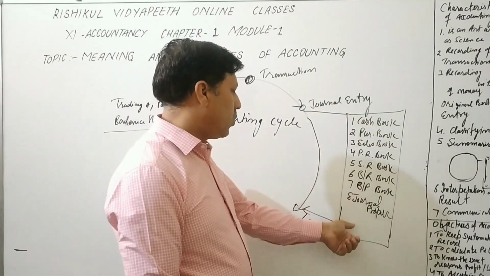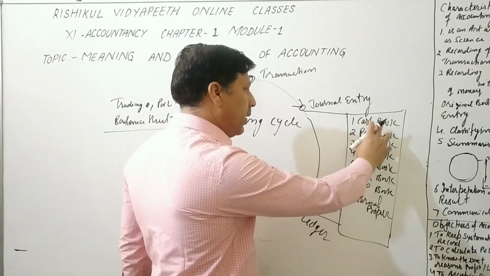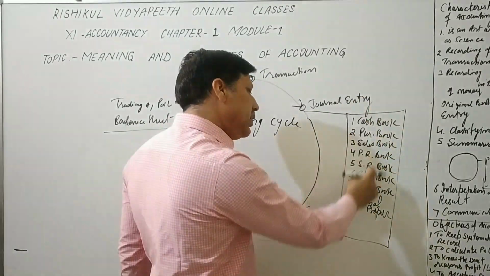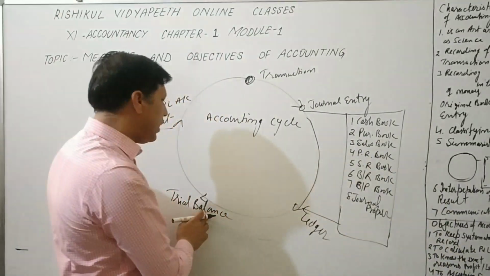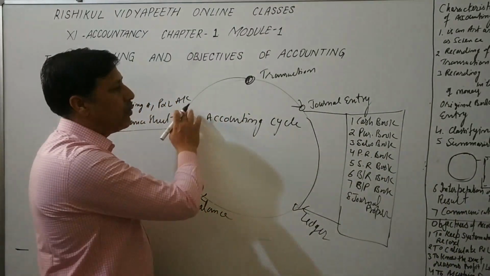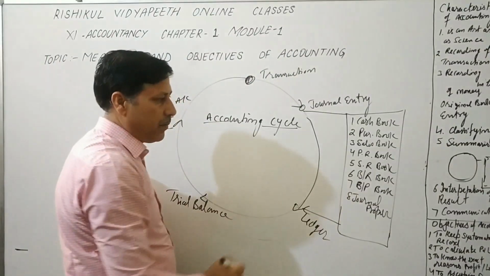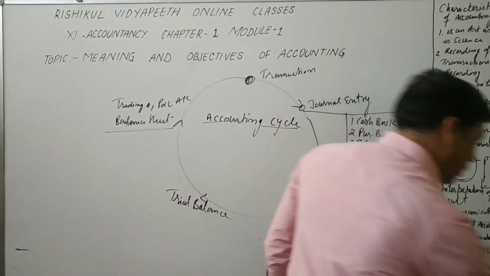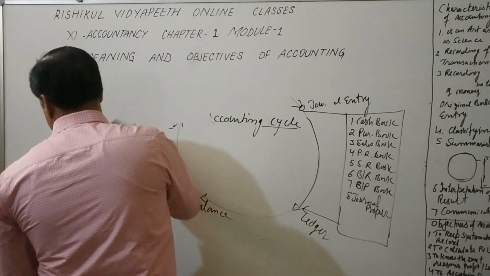So we record, and after division, we prepare the ledger with the help of these 8 books. After the ledger, we prepare the trial balance and then the final account. So this cycle is called the accounting cycle. The next one is objective of accounting.